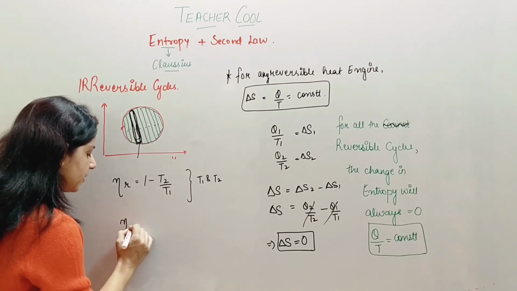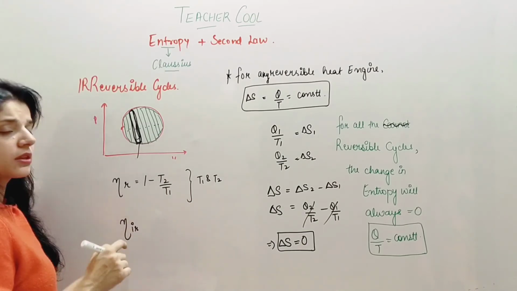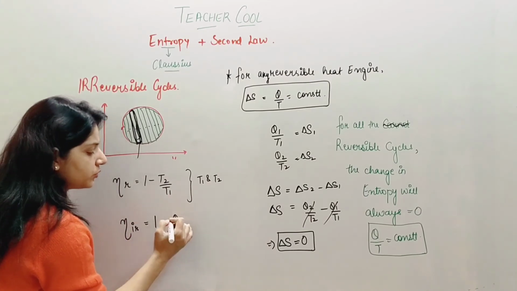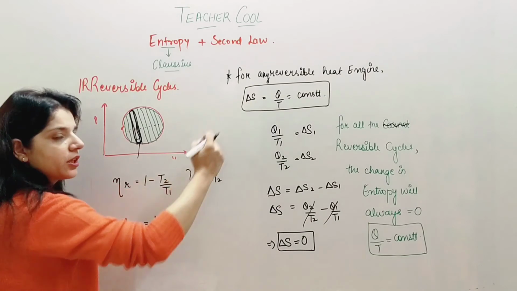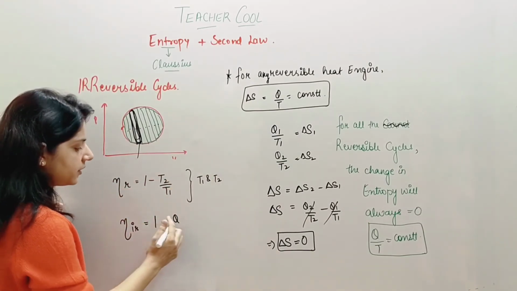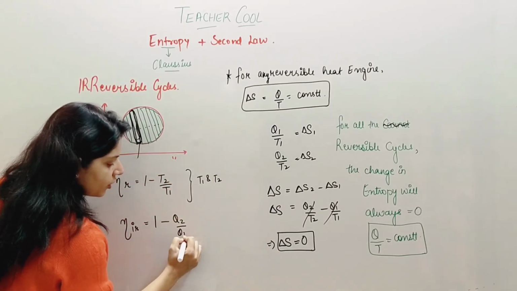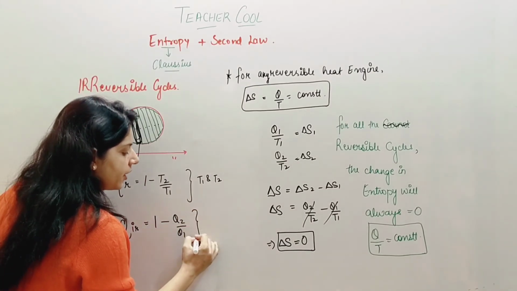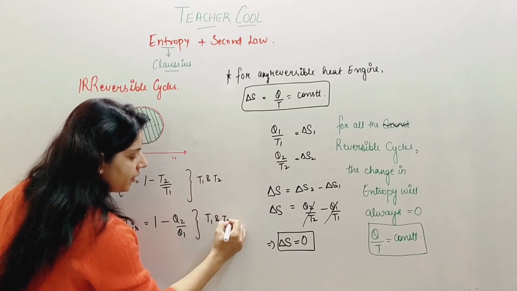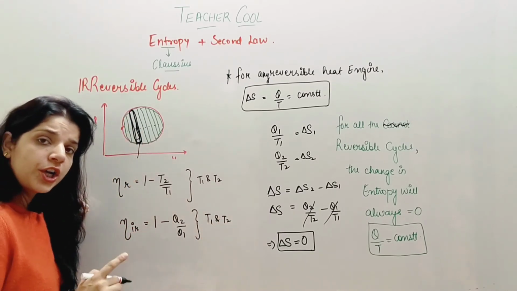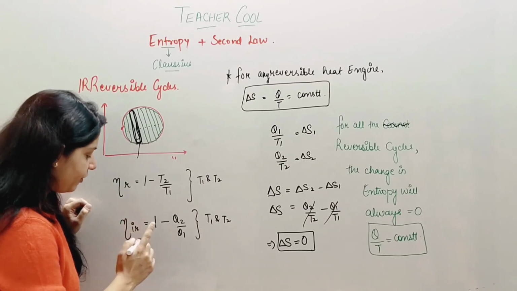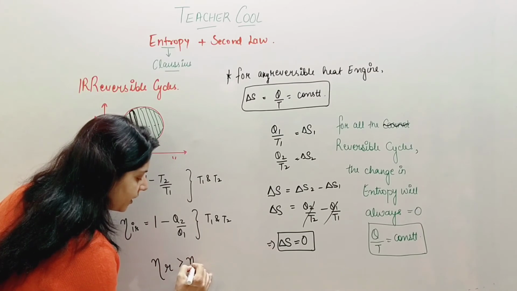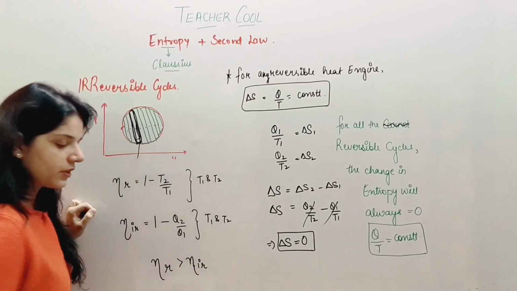We'll again write the irreversible process efficiency, but here we'll write in terms of heat energy because we need to somehow reach the ratio of Q by T. So I'll write this in terms of heat energy, 1 minus Q2 by Q1, which is again operating between T1 and T2. According to Carnot theorem, efficiency of reversible is always greater than or equal to efficiency of irreversible.